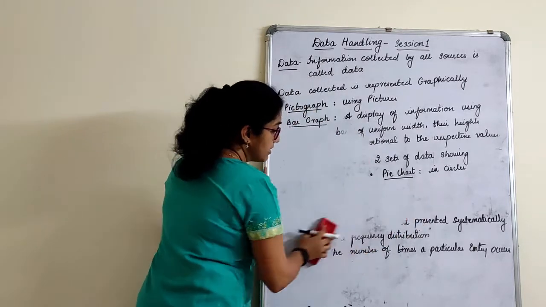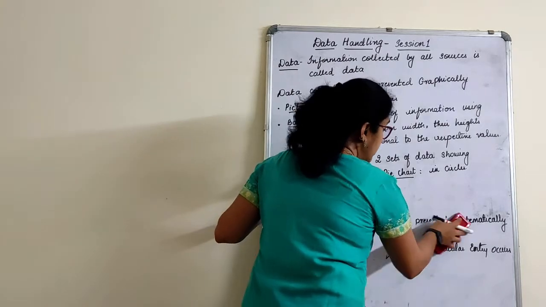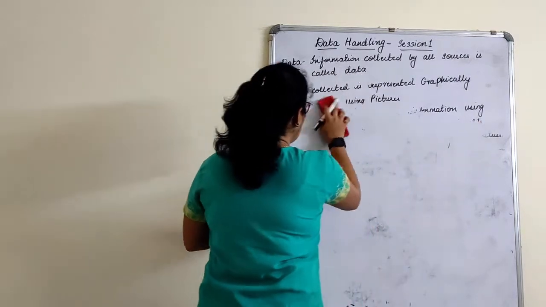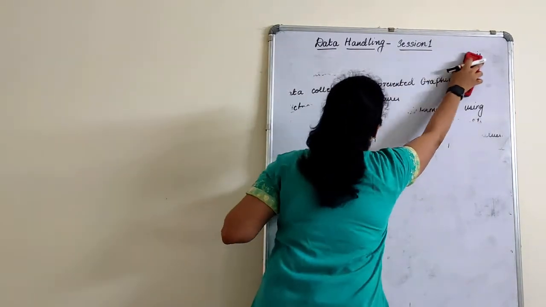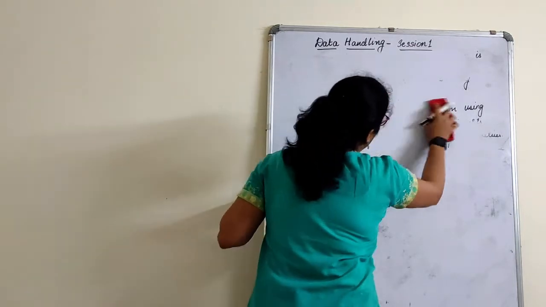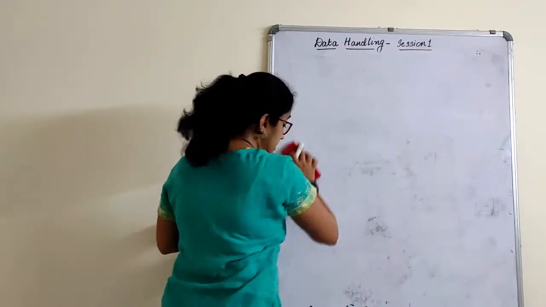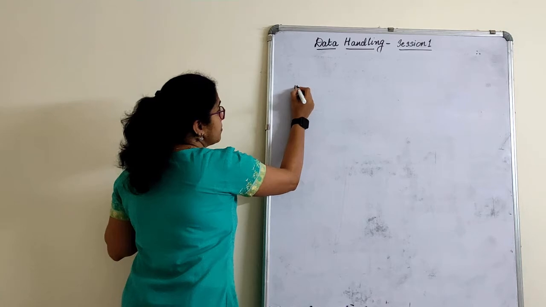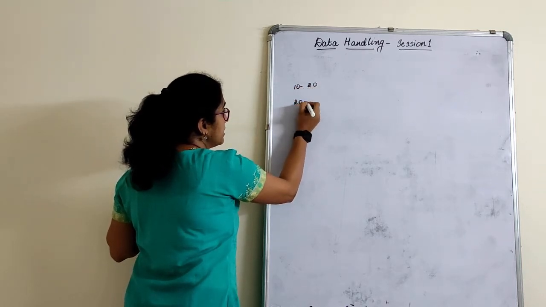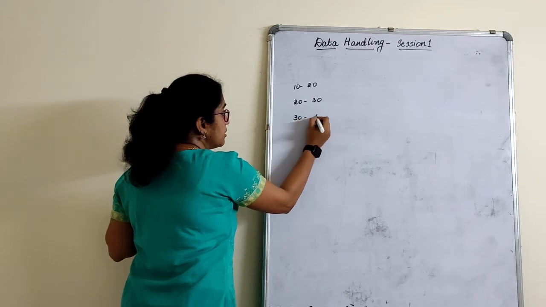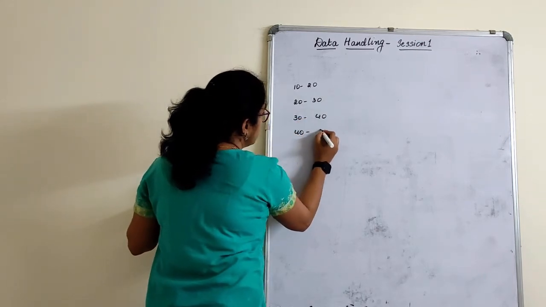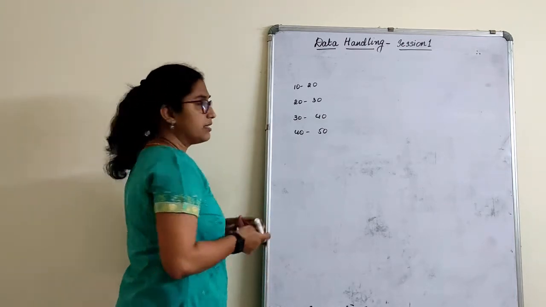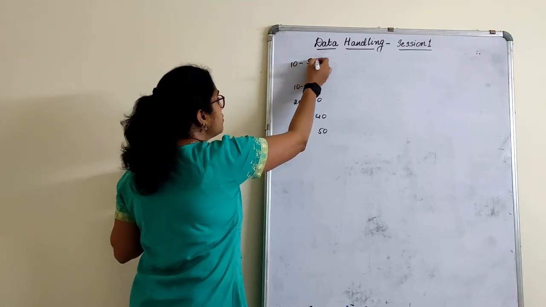We were discussing class intervals. So what is a class interval? The grouped frequency distribution is given in the form of class intervals. A class interval consists of the given data. For example, I can say 10 to 20, 20 to 30, 30 to 40, 40 to 50. These are the scores scored by the students in the periodic test. The scores are between 10 and 50.